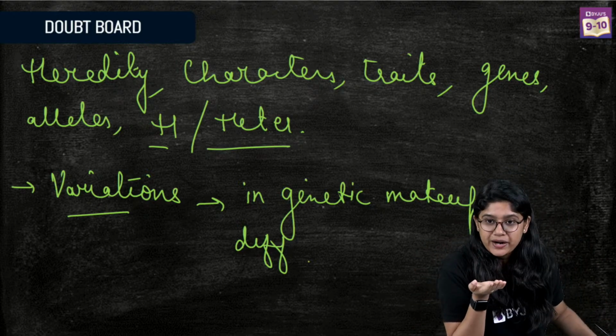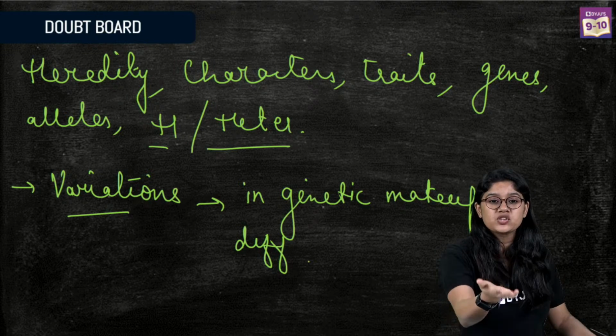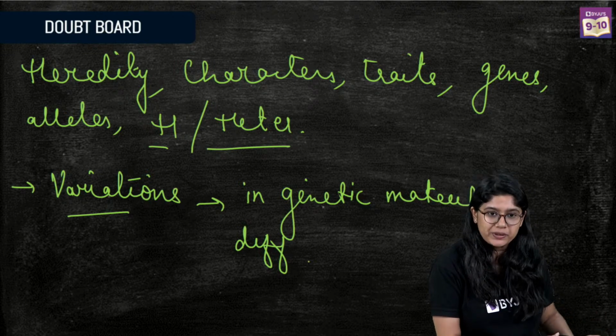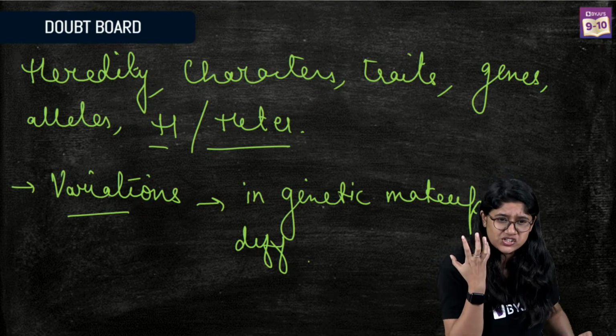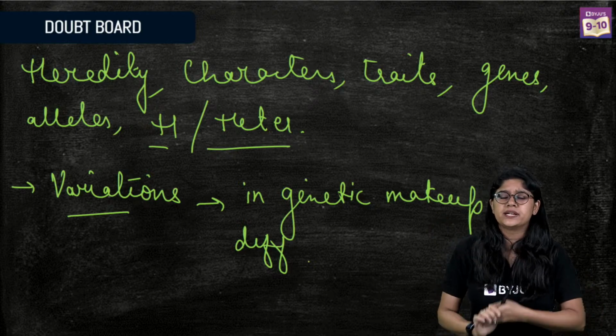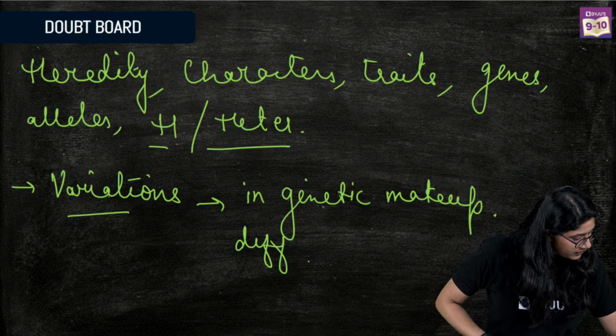So far we have covered variation; monohybrid cross and dihybrid cross we will be learning. Raghavan, we have just started the class, you have to wait. We will be coming to it. Everything will be covered. We have just started the session. Mendel's experiment, sex determination, monohybrid and dihybrid cross, we will be doing everything.